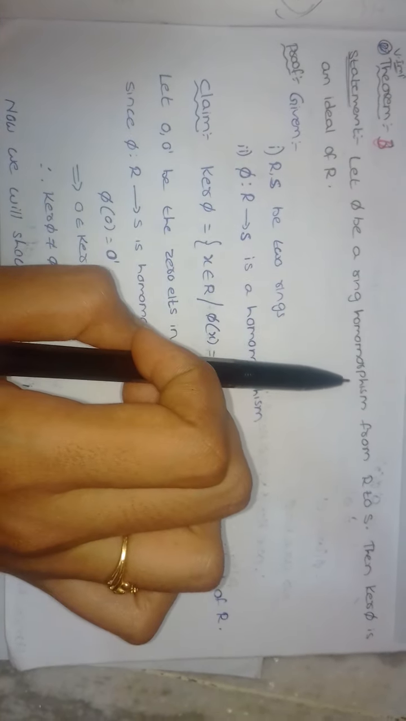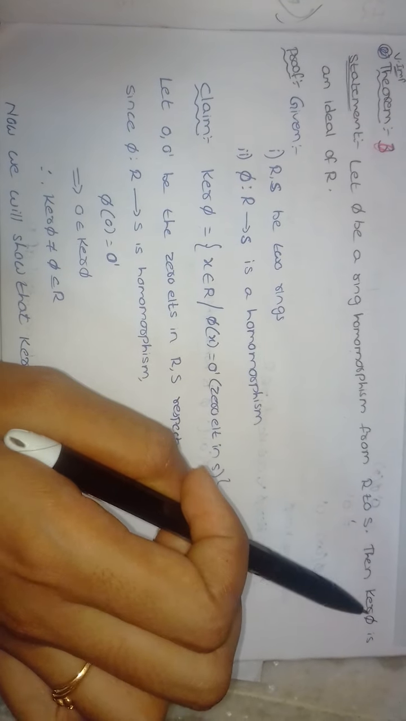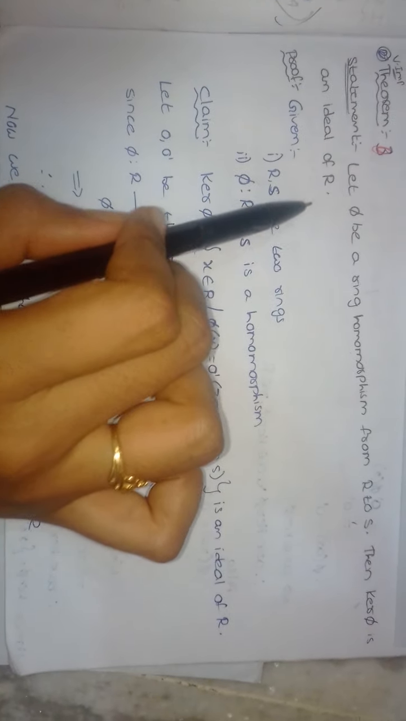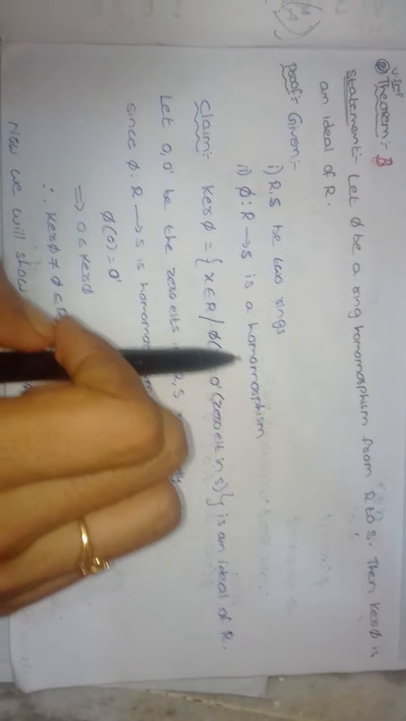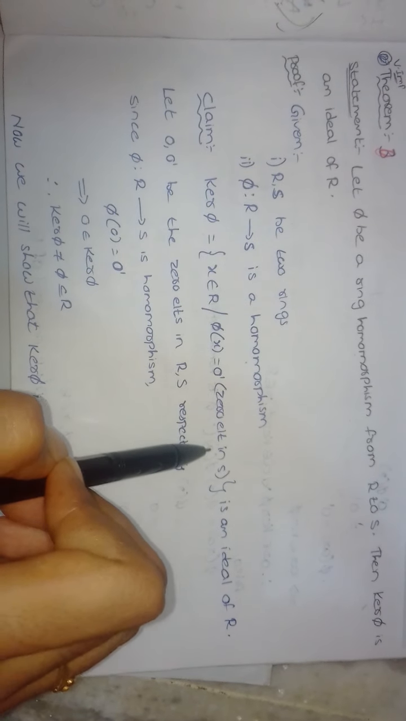Now by taking pi as a ring homomorphism from R to S, we have to prove kernel pi is an ideal. Given R and S are two rings and pi mapping from R to S is a homomorphism, and we have to prove the kernel pi, set formation from the definition, is an ideal of R.